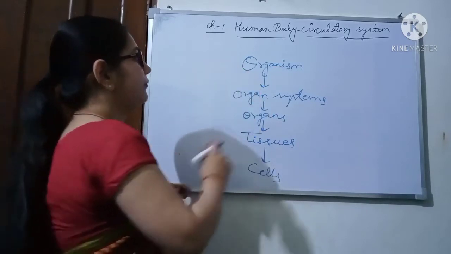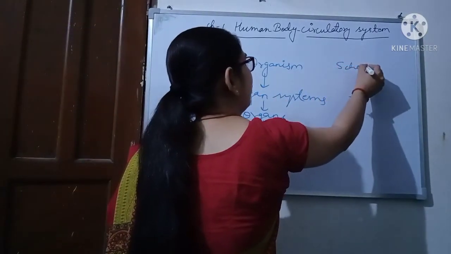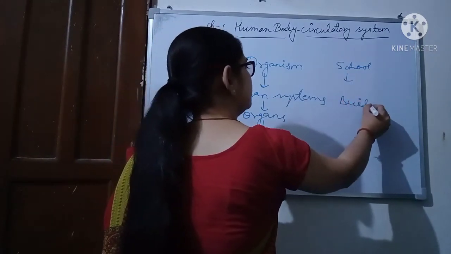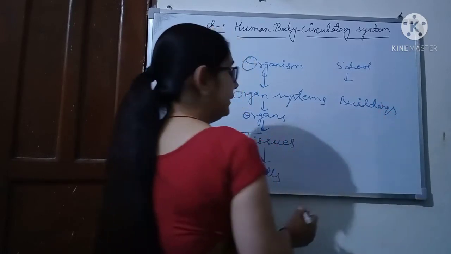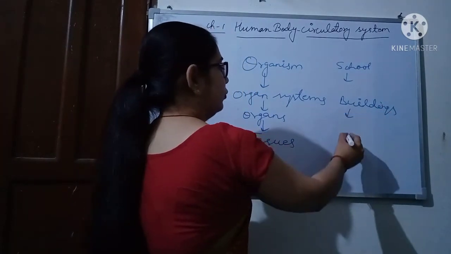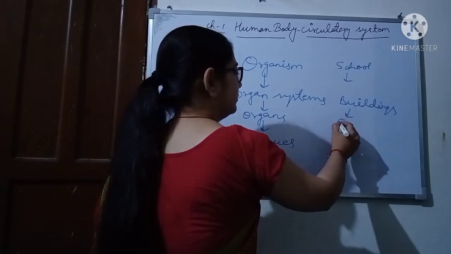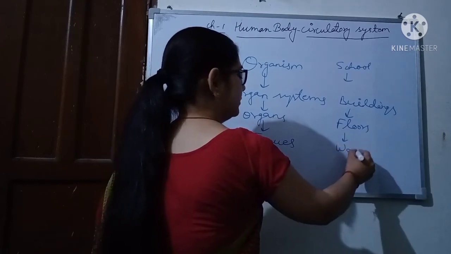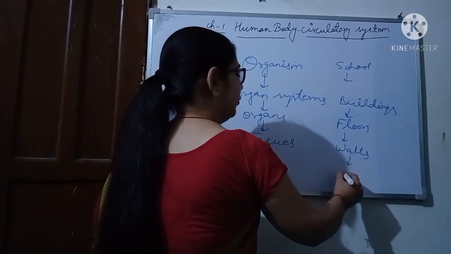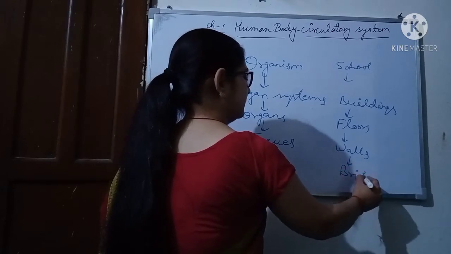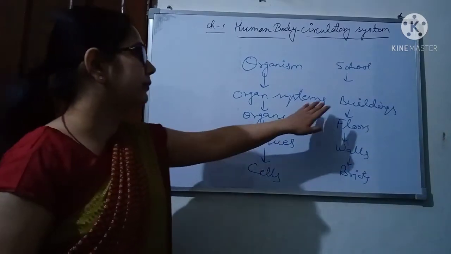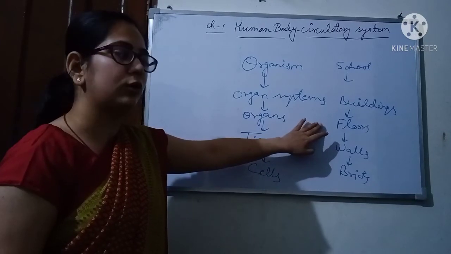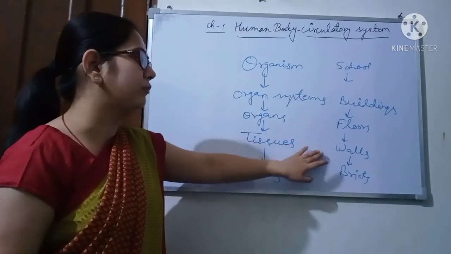Your school is made up of different buildings, 2 to 3 buildings. Buildings are made up of floors, or you can say classrooms. Classrooms are made up of walls, and walls are made up of bricks.